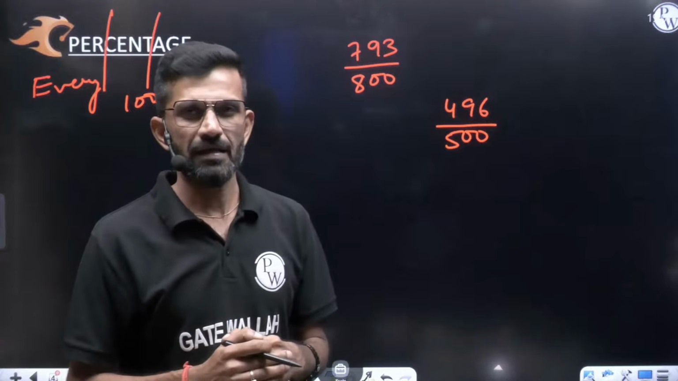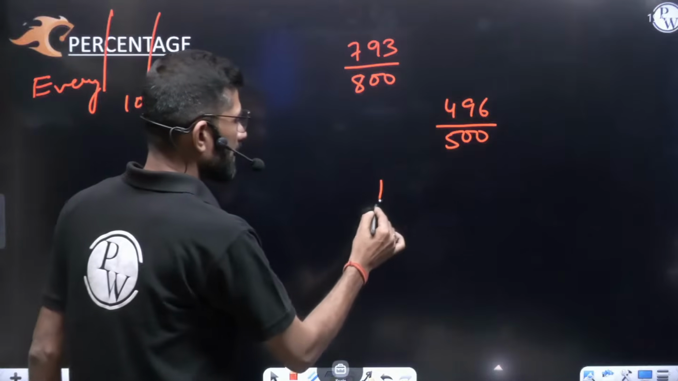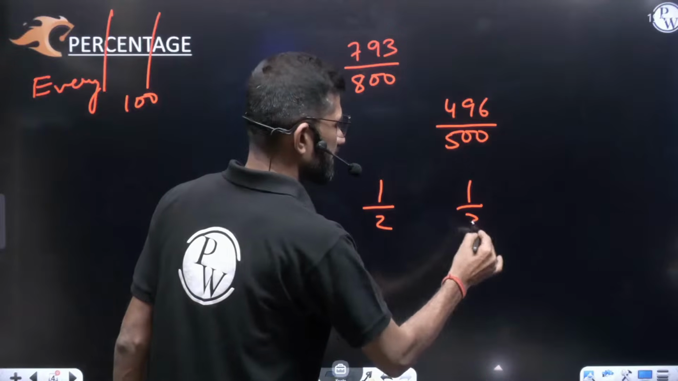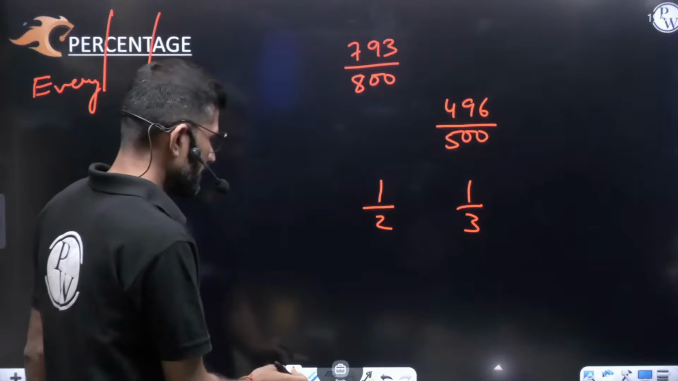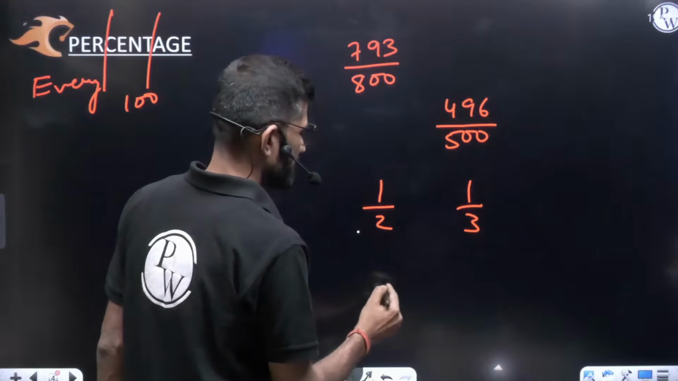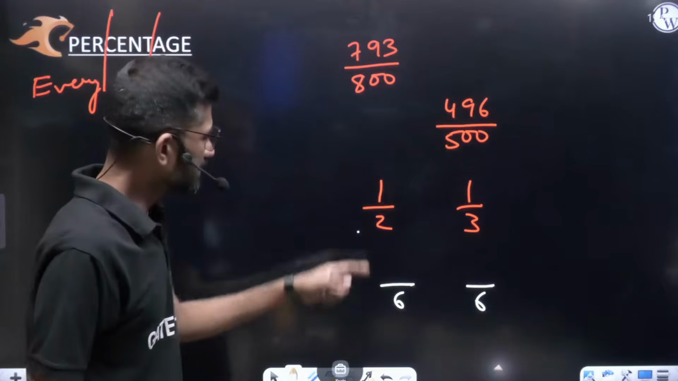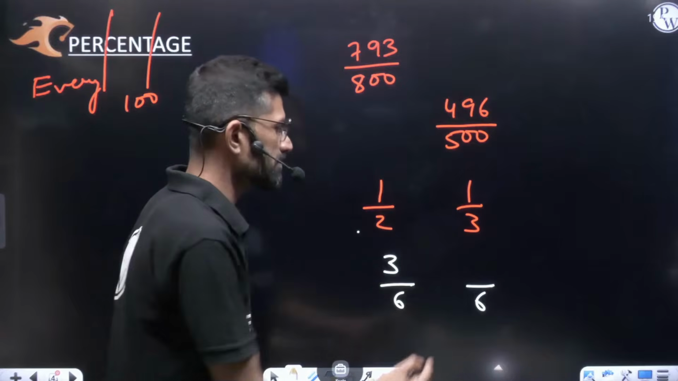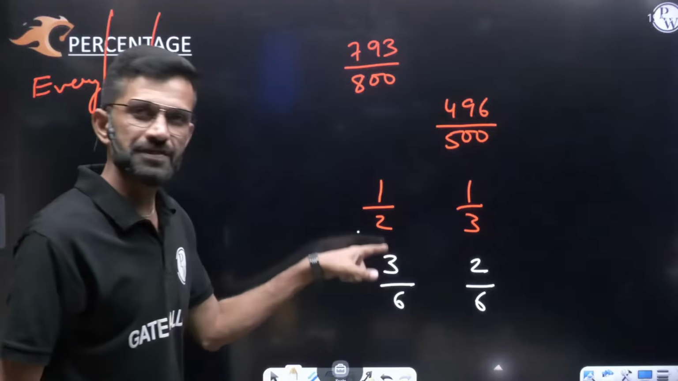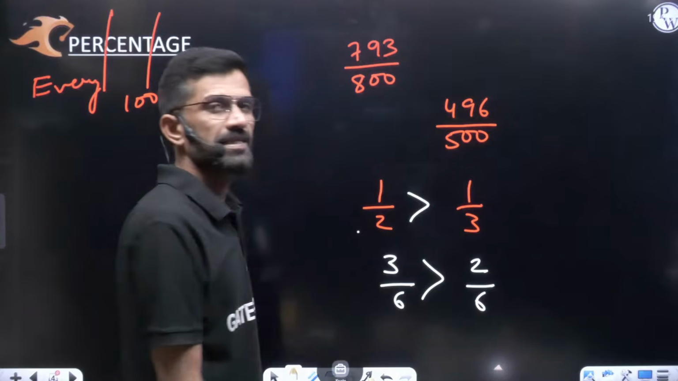Ask 4th, 5th standard students whether 1 by 2 is greater or 1 by 3 is greater. Do you know what they will do? They'll take out the LCM of 2 and 3, and write 6 as the denominator for both. Then they will say 2 3s are 6, so 3 1s are 3. 3 2s are 6, so 2 1s are 2. Out of 6, this is 3. Out of 6, this is 2. It means this is greater, so half is greater.